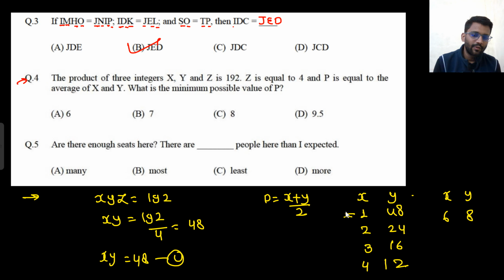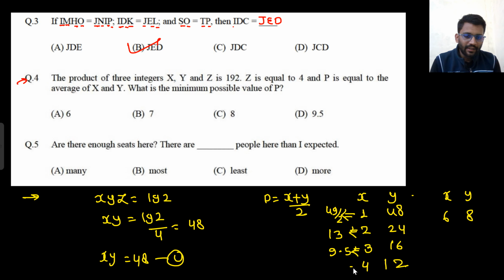So in the first case, what will be the average? 49 by 2, the average would be 49 by 2. Here the average would be 26 by 2, that means 13. Here the average will be 16 plus 3, 19 by 2, that means 9.5. Here the average would be 12 plus 4, 16 by 2, 8. And here the average would be 7. What did I miss? I missed something.